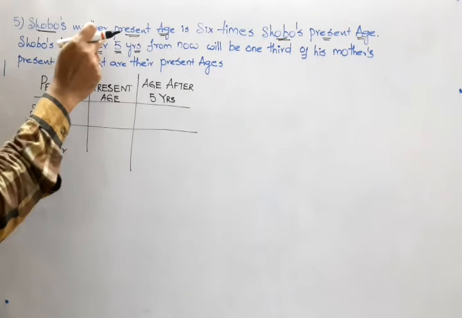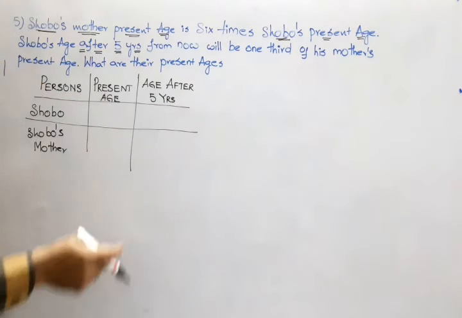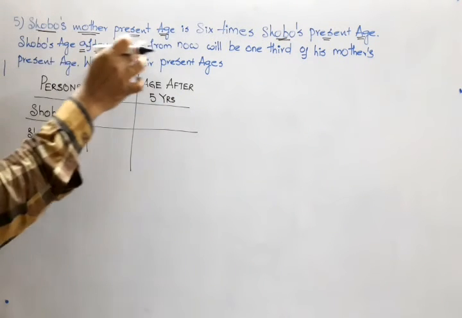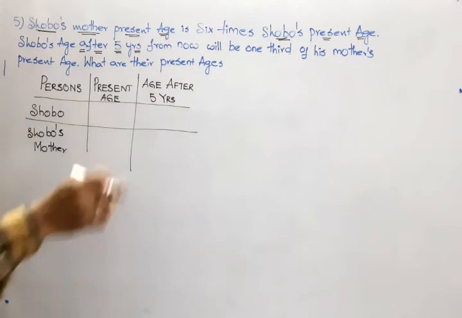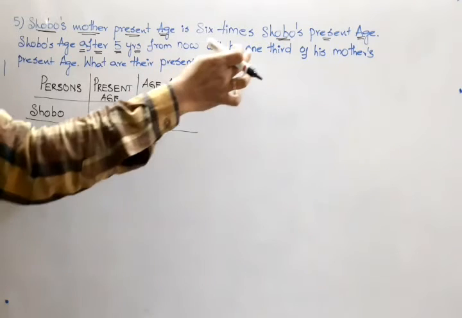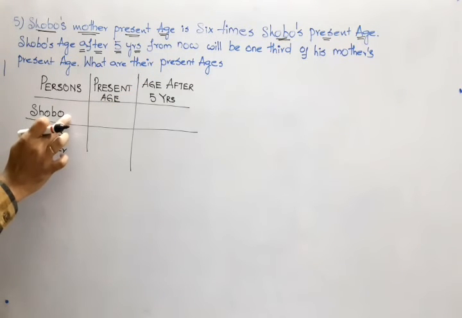Shobo's mother's present age is 6 times Shobo's present age. So it's very clear that the mother's age is dependent on Shobo's age. Hence, we have to take the unknown value as Shobo's present age.